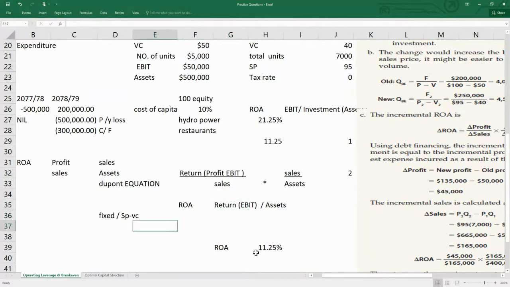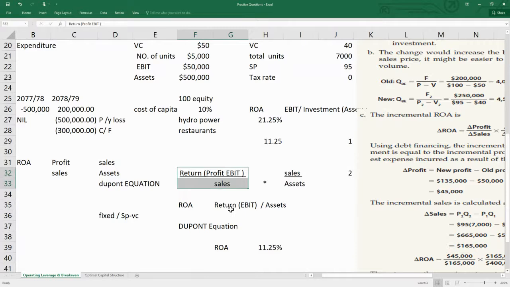So now what can I do? The DuPont equation means simply adding a few factors. For example, we are simply dividing by sales and multiplying by sales. If you cancel sales and sales, you get 1, right? You get nothing. So I am dividing by sales in the numerator and again multiplying by sales and dividing it in the denominator, right?